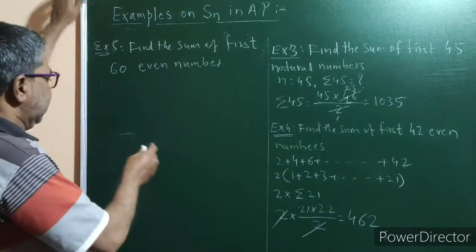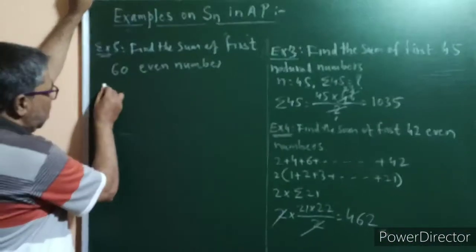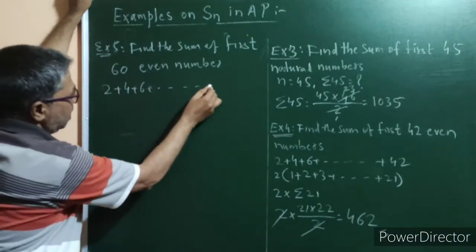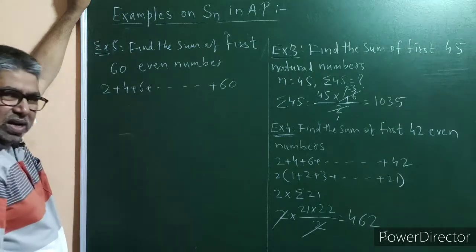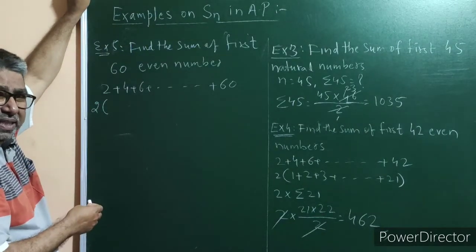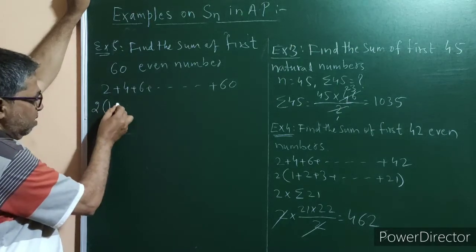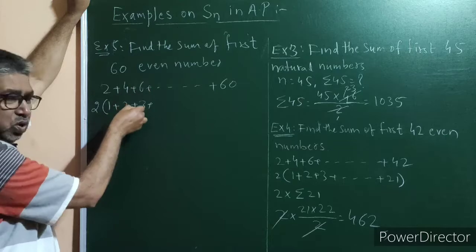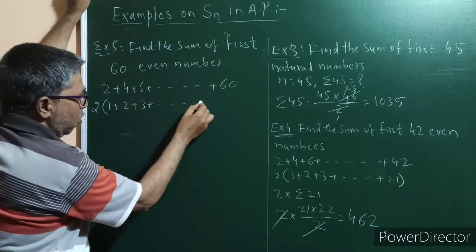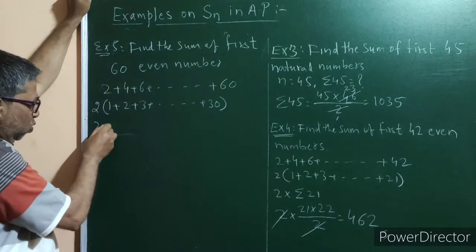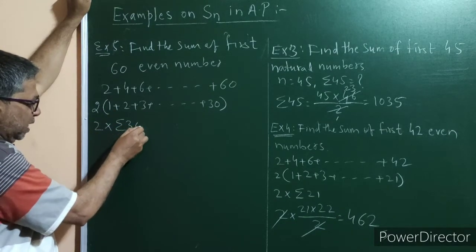Now let us write the arithmetic series: 2 plus 4 plus 6 plus so on plus 60. Now take 2 outside the bracket as a common factor. 1 plus 2 plus 3, since 2 ones are 2, 2 twos are 4, 2 threes are 6, plus so on, 2 30s are 60. Now this is nothing but 2 into summation of 30.